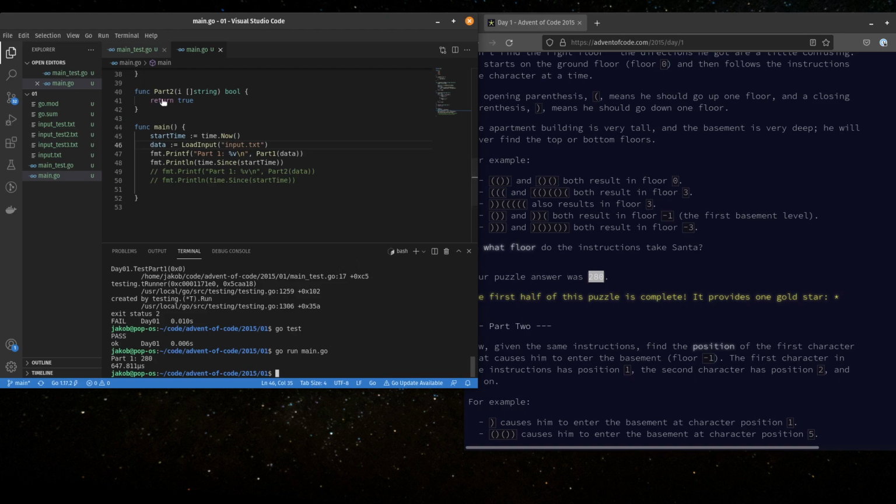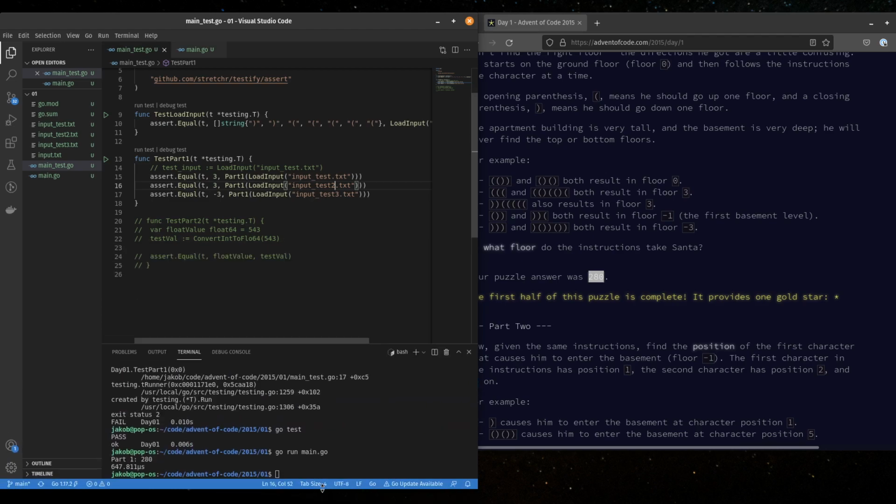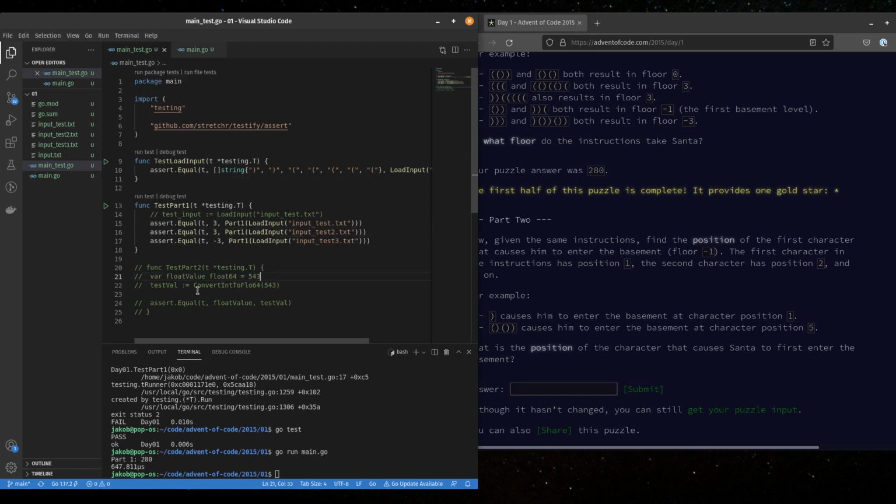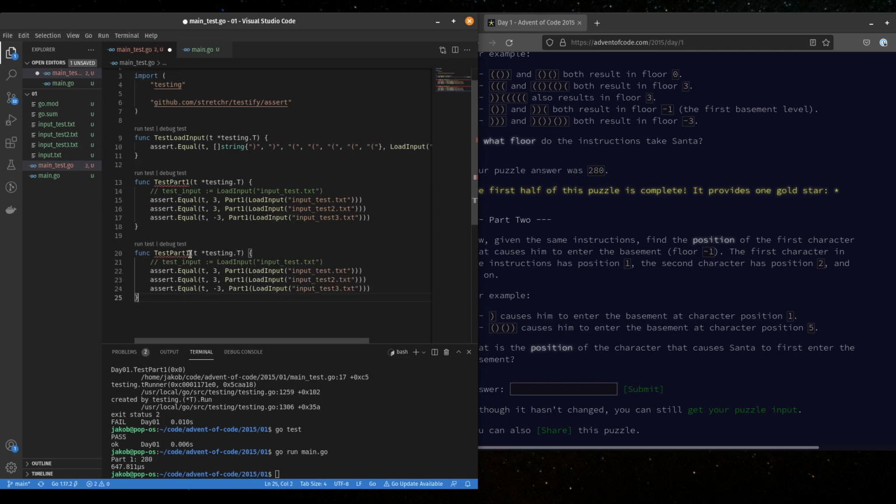Now let's do part 2. Go back to the tests. I made this bigger. All right, let's see. Part 2. Find the position of the first character that causes him to enter the basement. All right, so floor -1. And see, I haven't submitted the answer to this yet. So let's just delete this and add another section here. Test part 2.